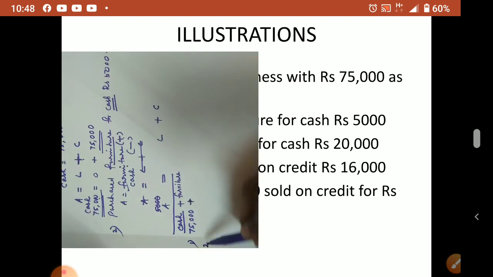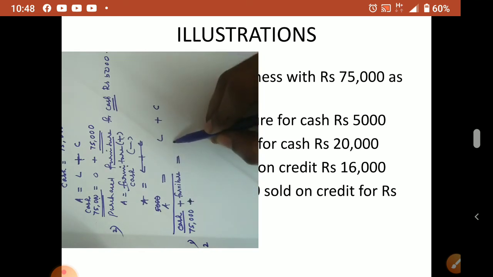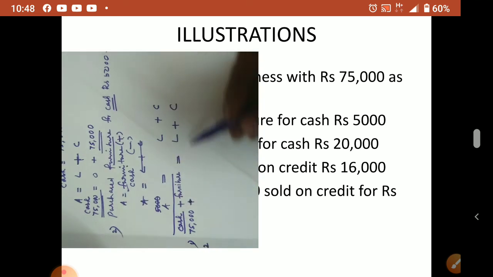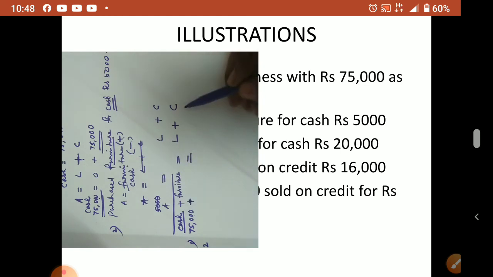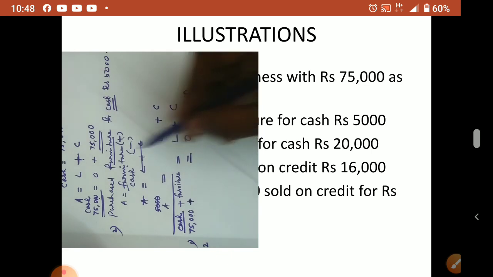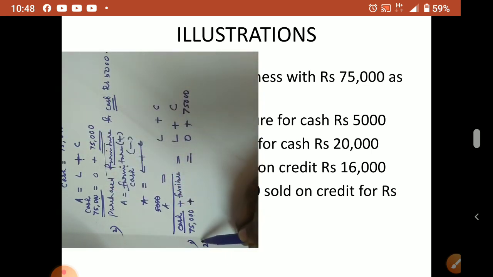Now in the second case, what is happening? That we'll do in the second line. Okay, here is equal to liability plus capital. So first equation effect was 75,000 in the cash and capital also 75,000. The same thing I am repeating and writing. Okay, this equation. Now second, what happened?